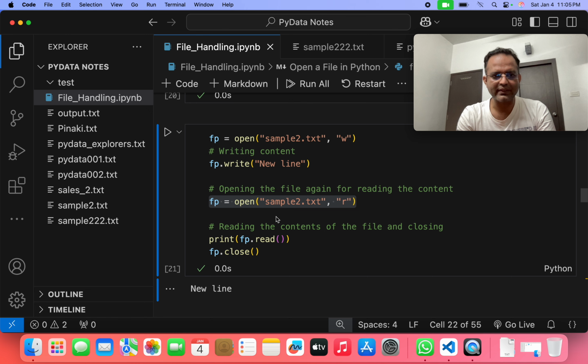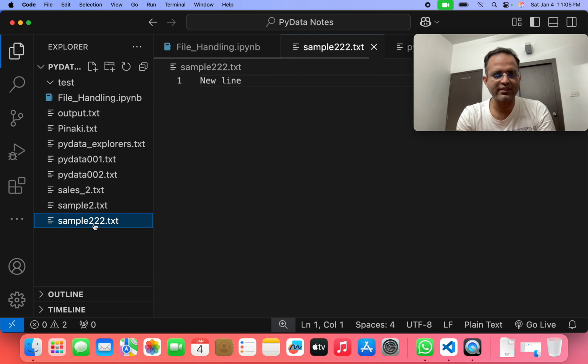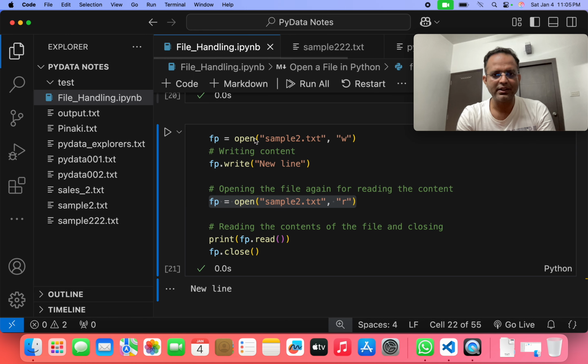If we run the program, we can see in the sample2.txt file, new line is written there, which I already mentioned here. We wrote this new line, then we check this file sample.txt, and it's also written, new line.